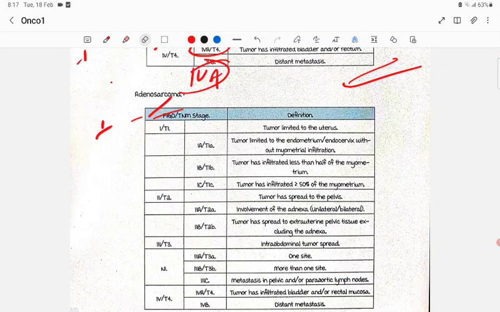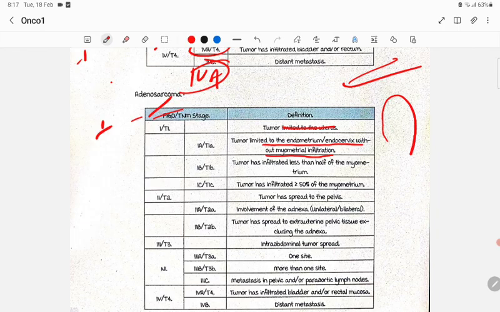Then adenosarcoma. Here this is leiomyosarcoma. They have divided definitions. For adenosarcoma, they have different staging. In adenosarcoma, the tumor is limited to the uterus. Stage 1A is limited to the endometrium and endocervix without myometrial infiltration. Very, very important: in adenosarcoma, the tumor is limited to the endometrium.